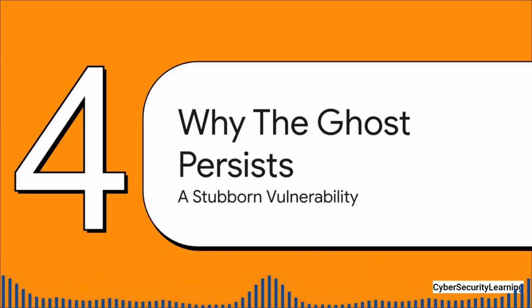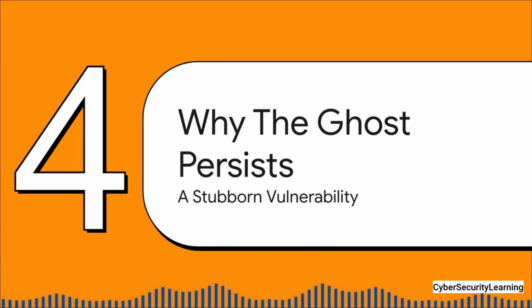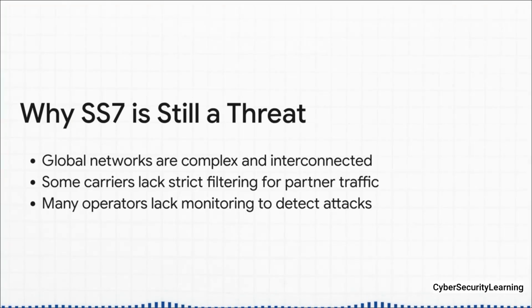So, this sounds like a huge, gaping, 5-alarm fire of a problem, right? So you have to be asking, why, decades after this was discovered, is it still a threat? Why haven't the phone companies fixed it? Well, the reality is, it's messy. It's incredibly complex. Trying to replace SS7 worldwide would be like trying to replace the foundation of a skyscraper while people are still living on the top floor.